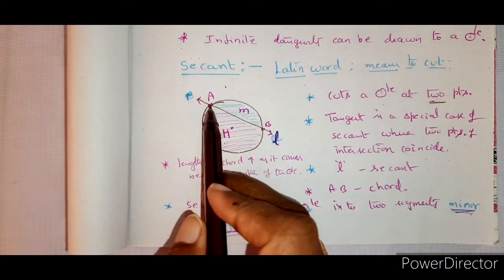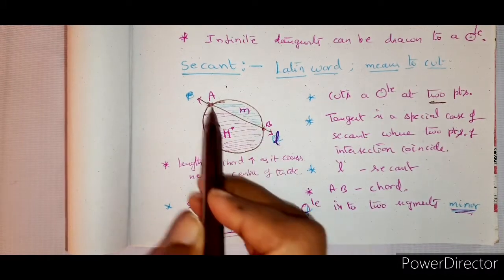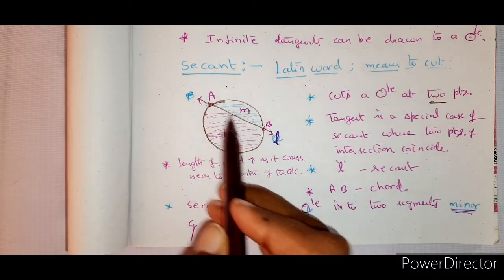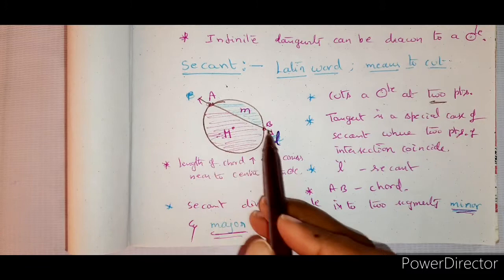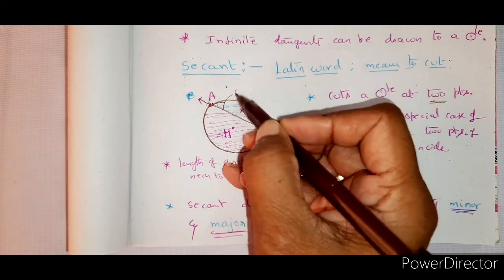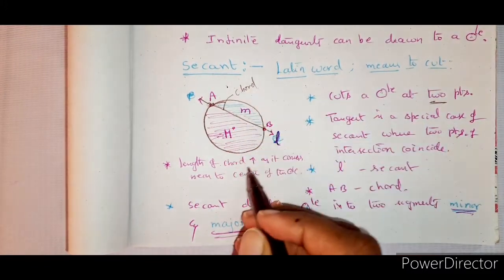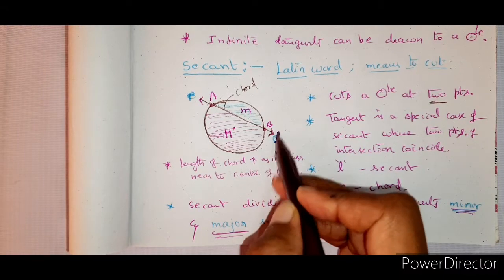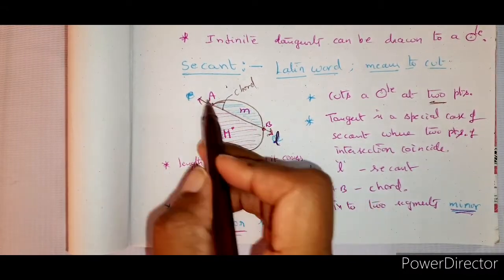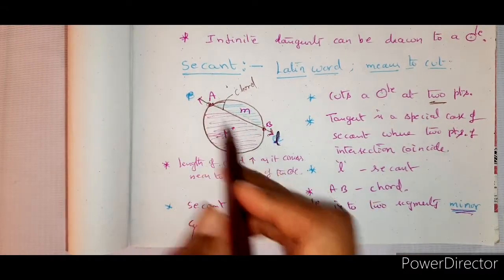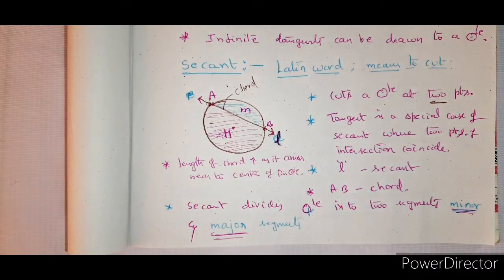Whereas for the points A and B where it cuts the circle, the part between them we call the line segment AB. This is called a chord of the circle. But L, which is a line passing through A and B and cutting the circle at two points, is called a secant.